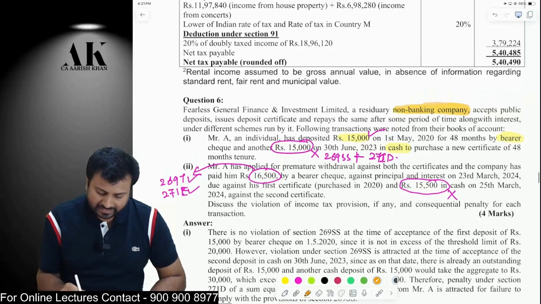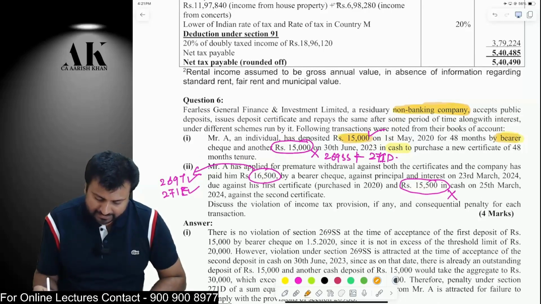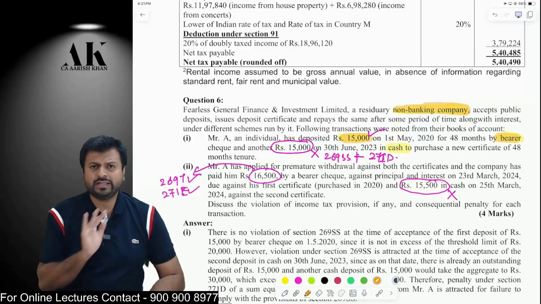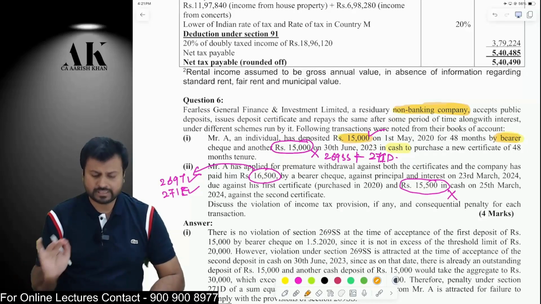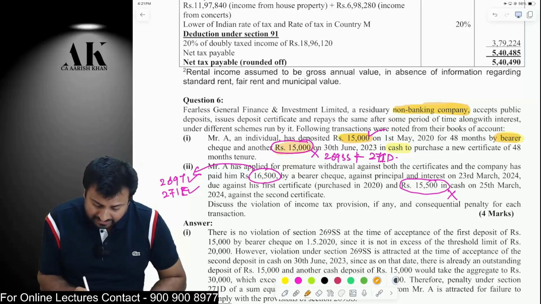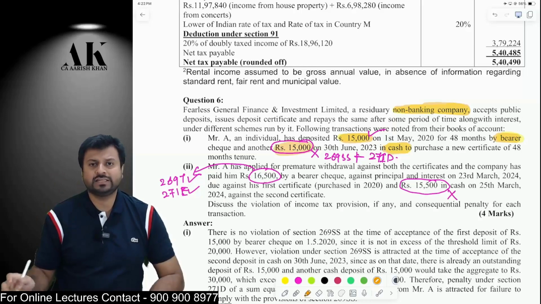Now, the individual has deposited 15,000 rupees by bearer cheque. Is it allowed? It is allowed. Less than 20,000 rupees by bearer cheque is allowed. But when it deposits another 15,000 by cash, at that time 269SS will apply.